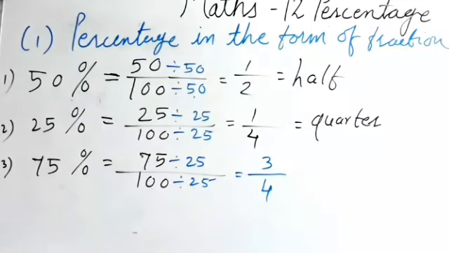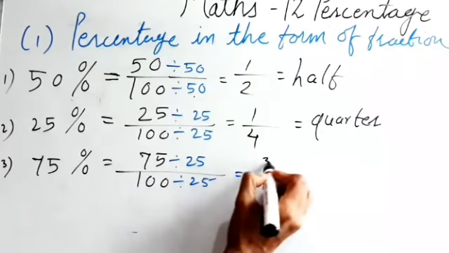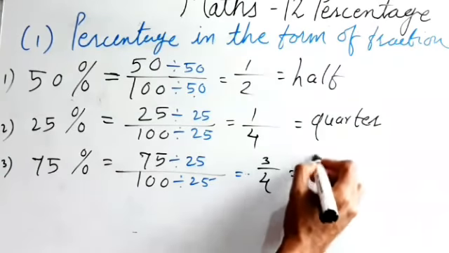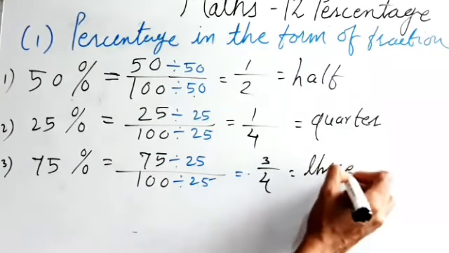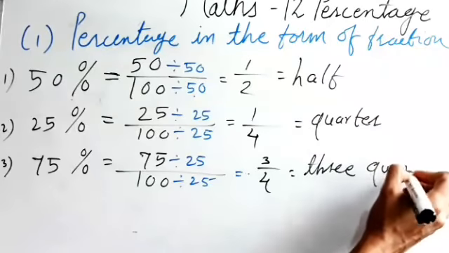That means we got the answer as 3 upon 4. So 3 upon 4 we can say as 3 quarter.